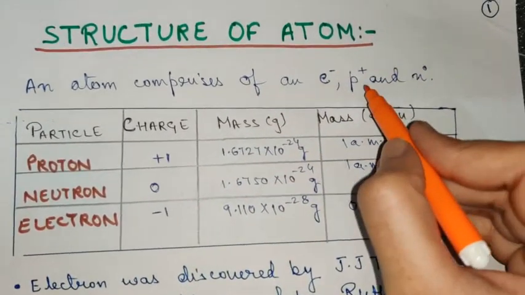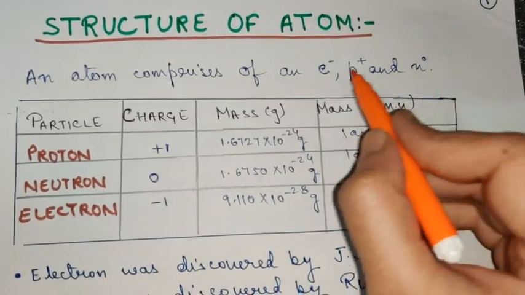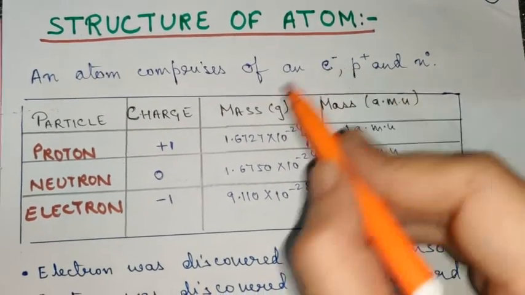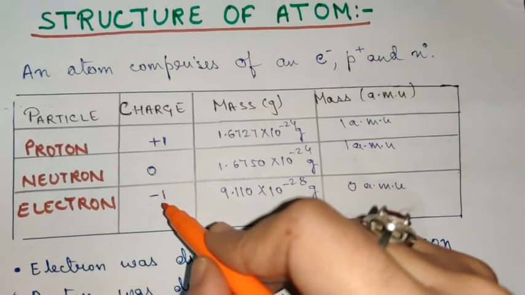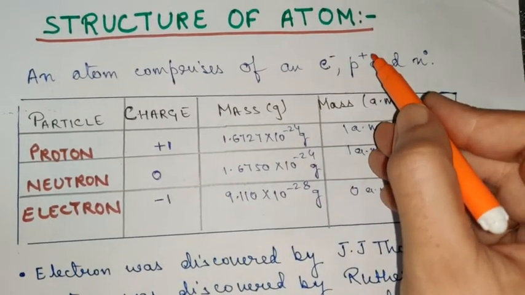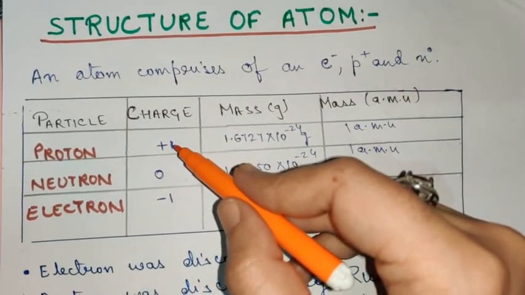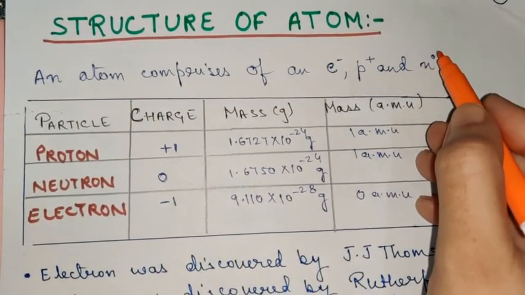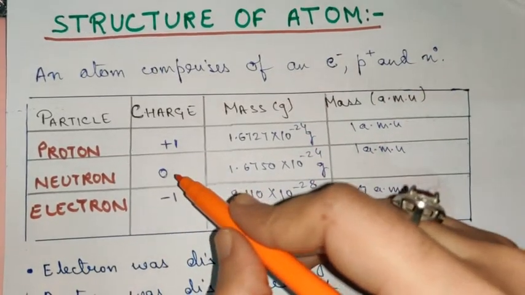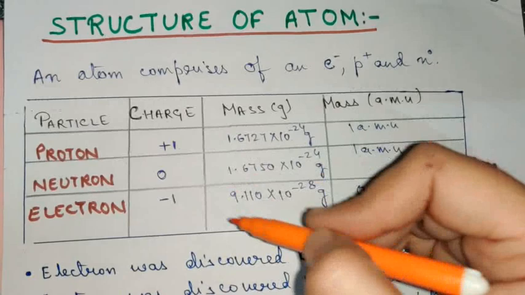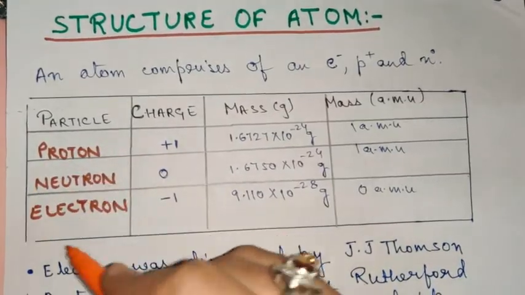That is why I have symbolically represented them: electron as e with a minus, because it has one negative charge, proton with a plus, as you can see here it has one positive charge, and neutron with 0 as the subscript. Why? Because the neutron has no charge. Then here are the absolute masses of these subatomic particles.